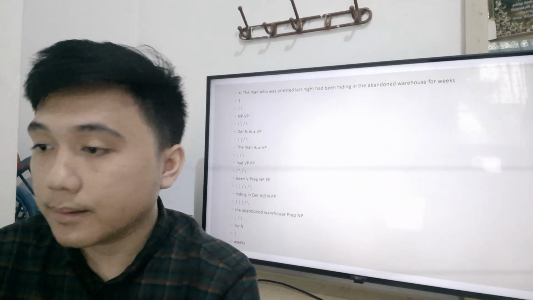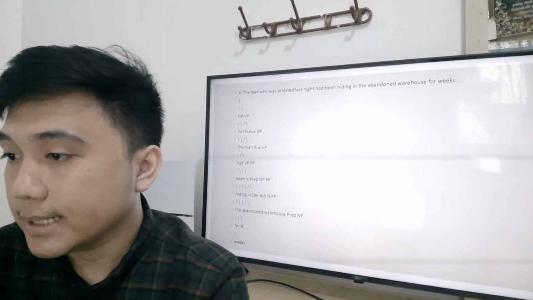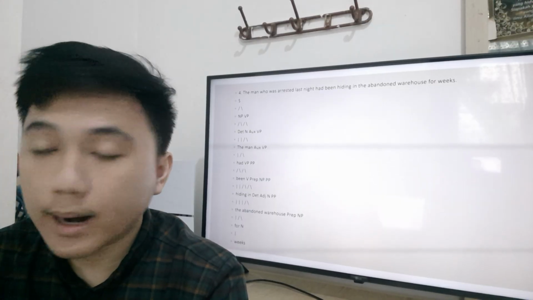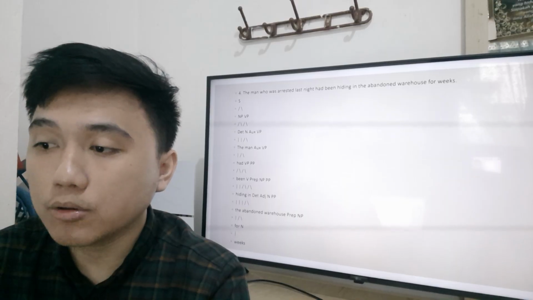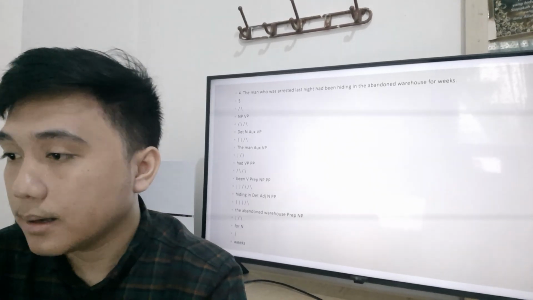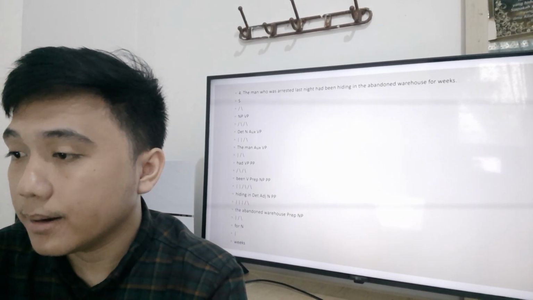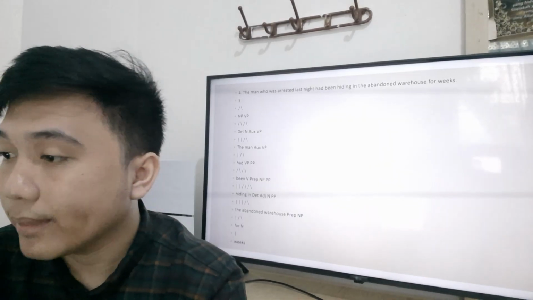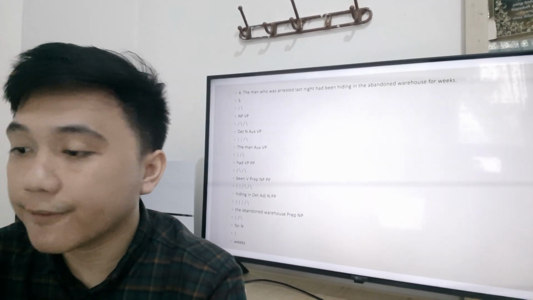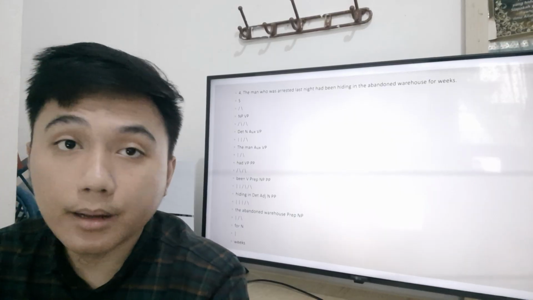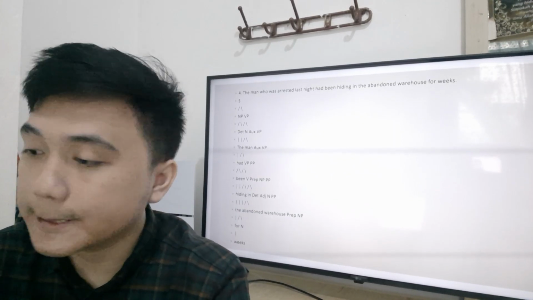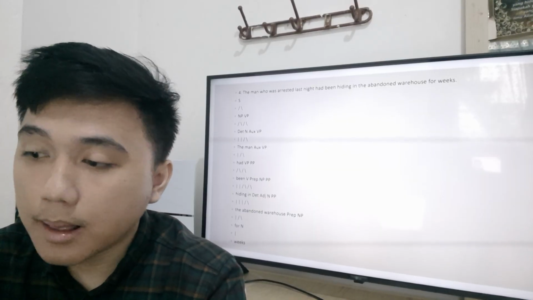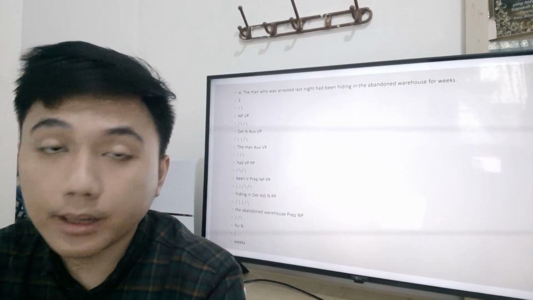The predicate verb phrase is had been hiding in the abandoned warehouse for weeks. This verb phrase contains auxiliary verbs, had been, the main verb hiding, and two prepositional phrases, in the abandoned warehouse, indicating location, and for weeks, indicating duration, both acting as adverbial modifiers.